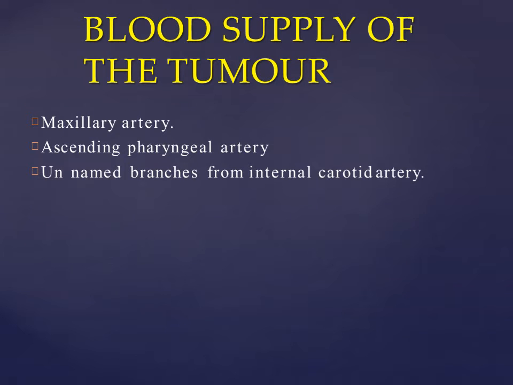Blood supply of the tumor. It derives its blood supply basically from the maxillary artery and the ascending pharyngeal artery, and from the unnamed branches of the internal carotid.